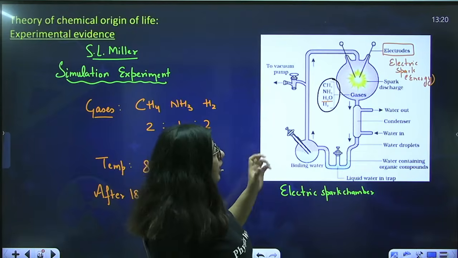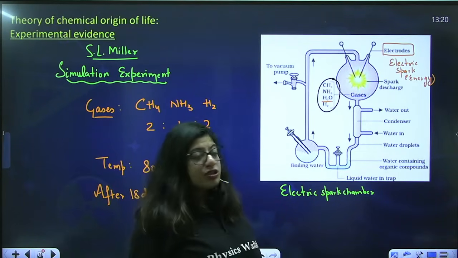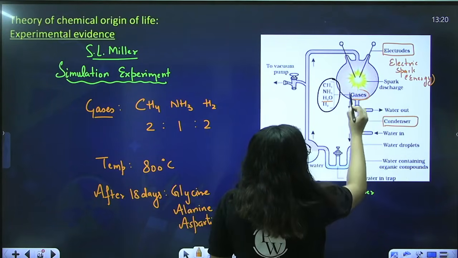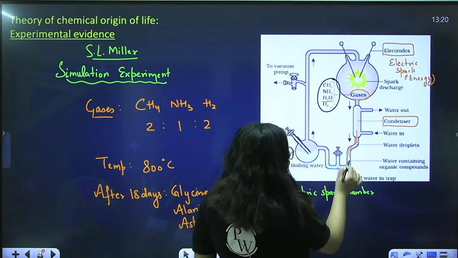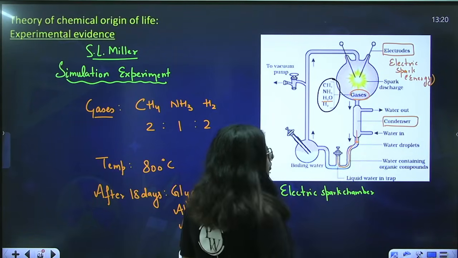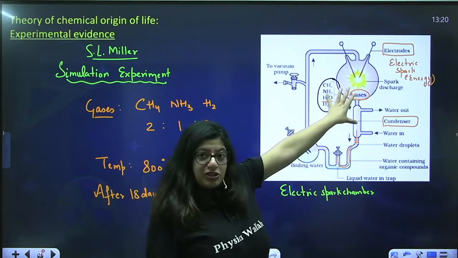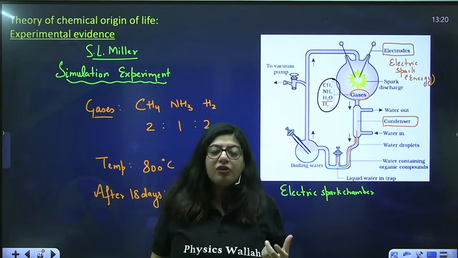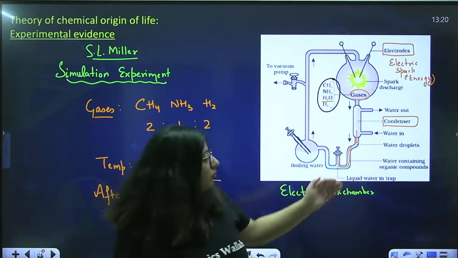So how did they take the material out of it, because the temperature will be higher? They put a condenser here. The condenser will convert these gases into liquid state, and whatsoever is formed will come in the liquid state here, and it will be taken out from this tap, right? Everything is in a gaseous form. After it has reacted, you have to take the material out. How will you take it out? You can't take the material out in a gaseous form. So they put a condenser here.